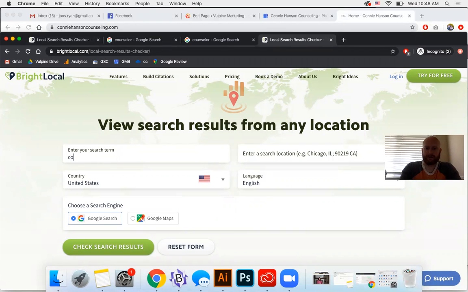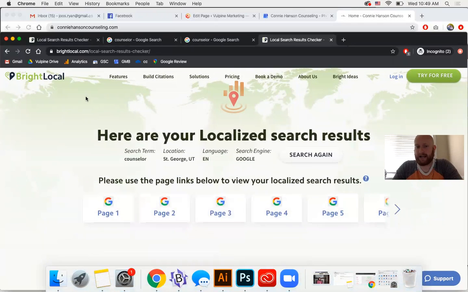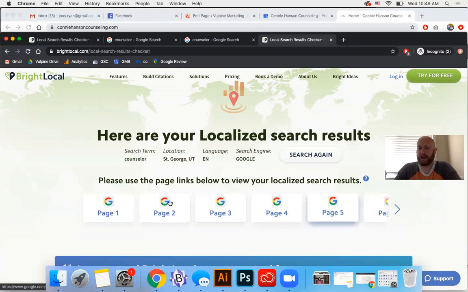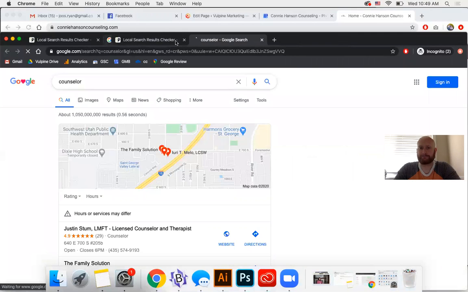So what I'm going to do first is look up counselor, and I'm going to do so from the location of St. George, Utah. Wow, if I could spell. Then I'm going to see just what Google looks like from there, right? And you can look at the different pages based on that. So I'll just look at page number 1 here.